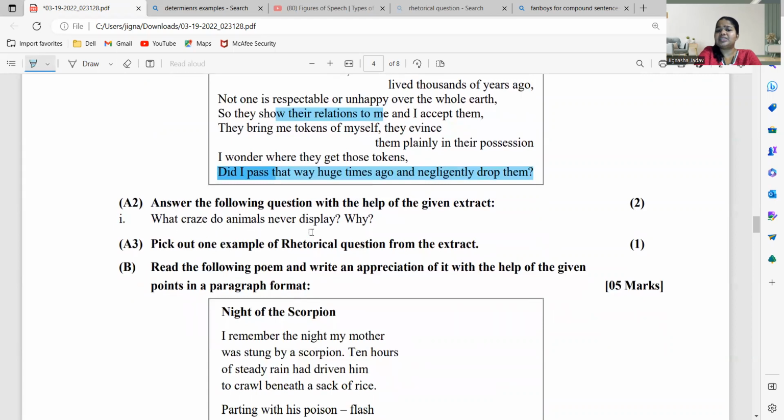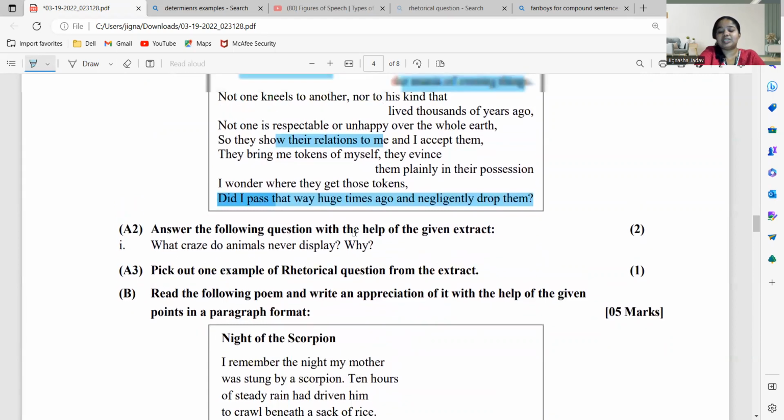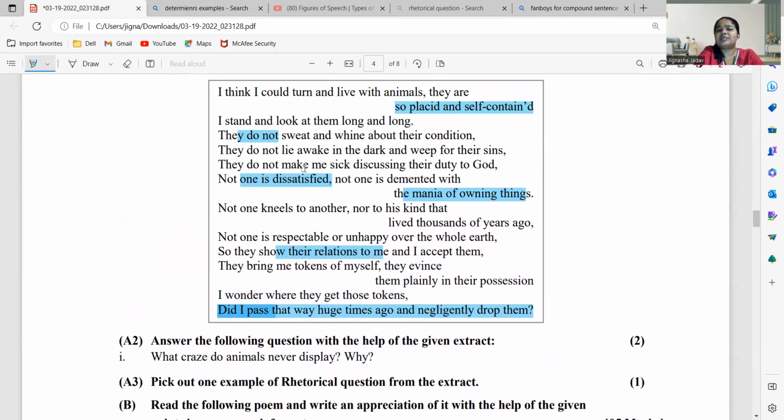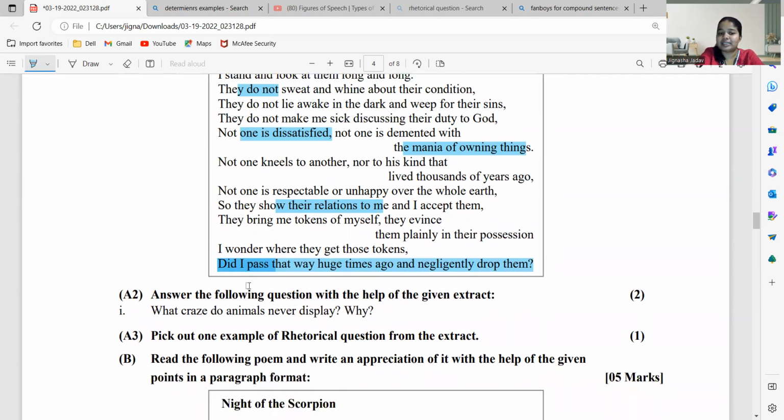What traits do animals never display and why? So what he's trying to ask, that what traits do animals never display? So animals never display the traits that they own something, right? The mania of owning things. They're always happy and satisfied and placid and content with whatever they have. And that is why the poet thinks that he should build relationships more with animals rather than humans. तो ऐसा थोड़ा आप ब्रीफ करके उसको लिख सकते हो.